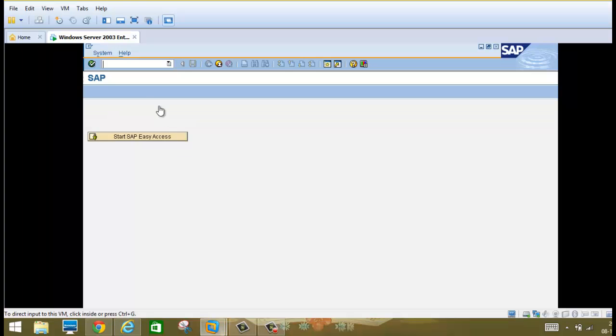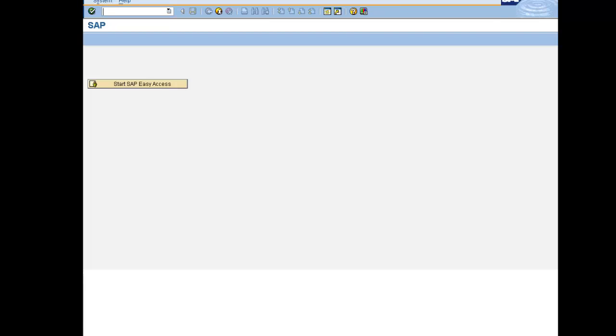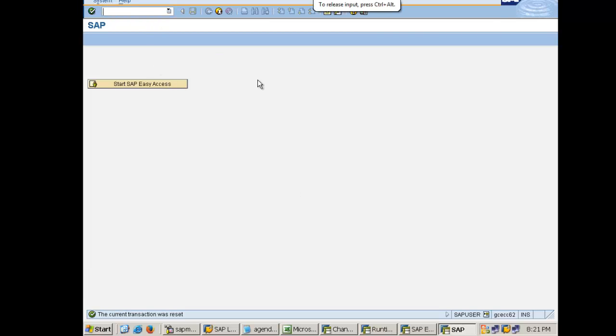Okay, now coming to SAP, the transaction for Smartforms is SMARTFORMS.